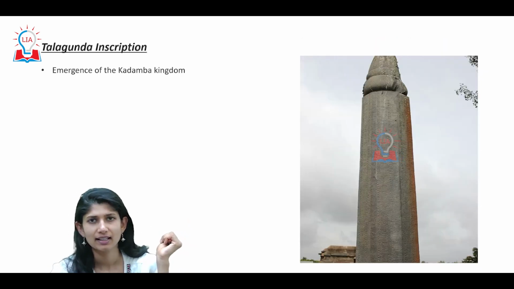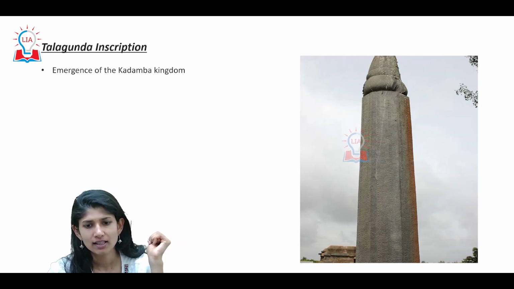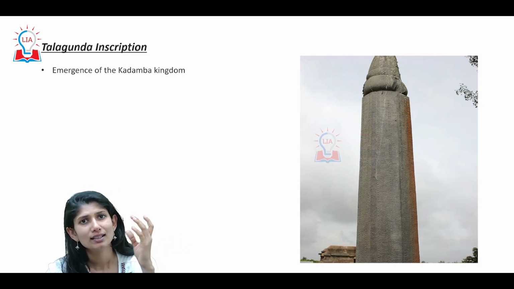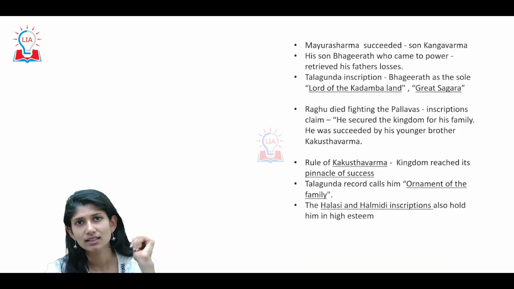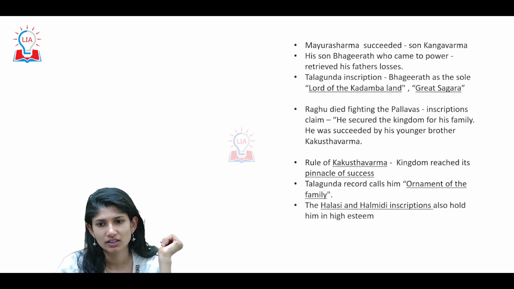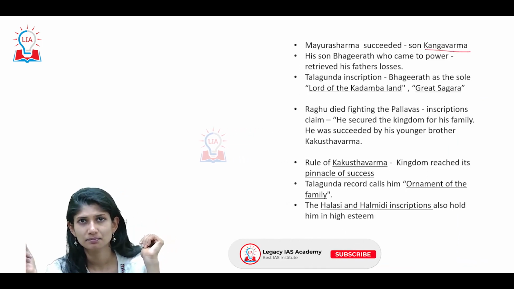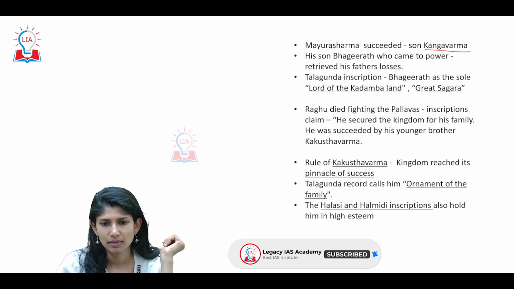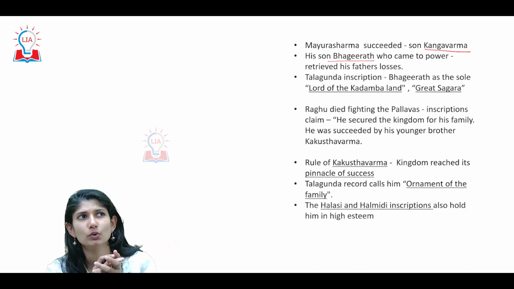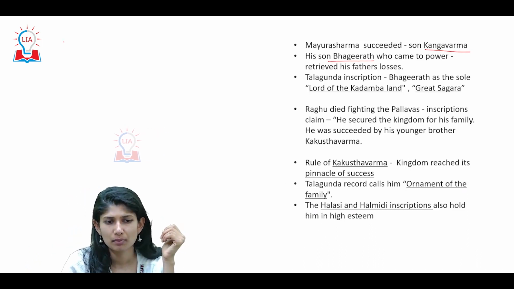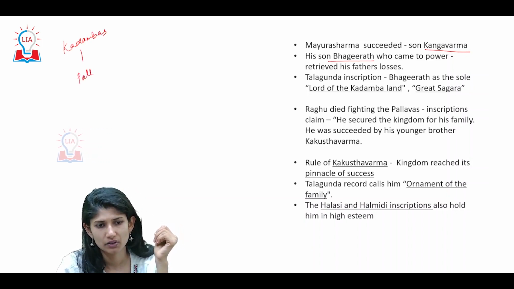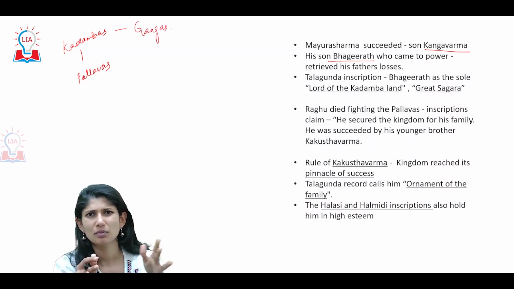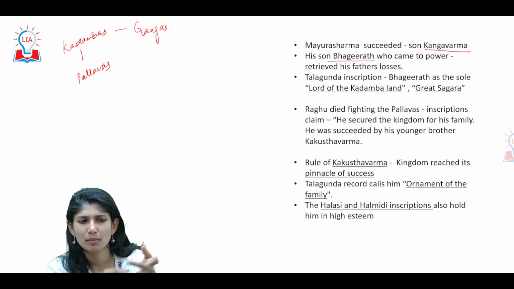Alright, next. So this is the Talgunda inscription. This is where it speaks about the emergence, the beginning, of the Kadamba dynasty. Look at this. Mayura Sharma was succeeded by his son Kangavarma. Now, his son Bhagiratha came to power. See, one thing I told you was about the contemporaries. The Kadambas first came to power by suppressing the Pallavas. The contemporaries were the Gangas and a lot of other people. And in this period, you will see Chola, Chera, Pandya, everyone.